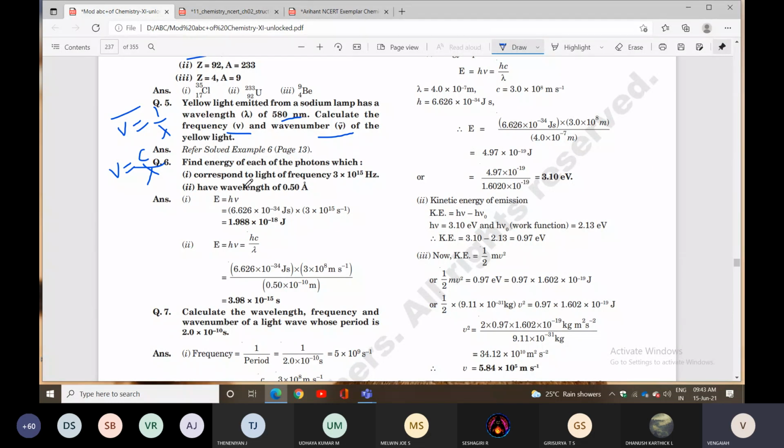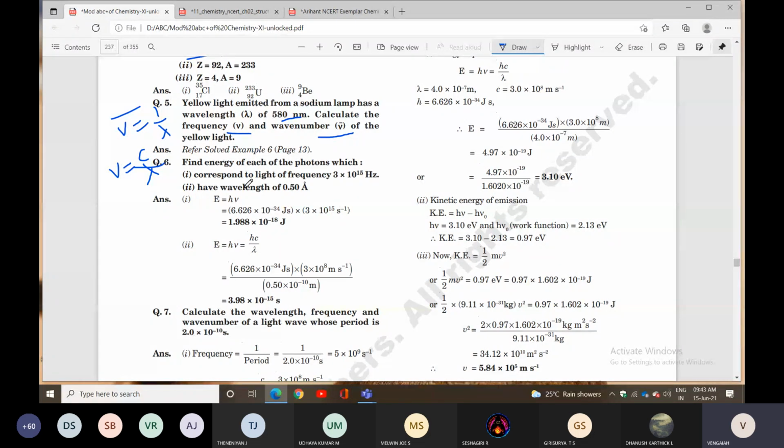The energy E equals h nu. Another formula is E equals hc by lambda, so you can calculate both. With E equals h nu, h is the Planck constant, a constant value: 6.626 into 10 to the power of minus 34 joule seconds. The frequency is given as 3 into 10 to the power of 15 second inverse.